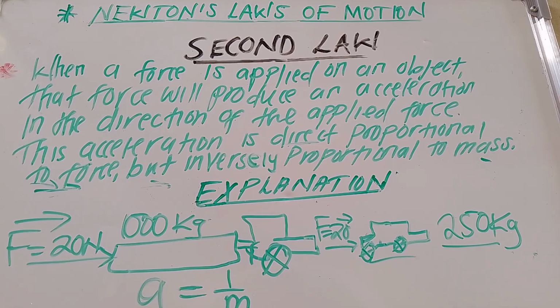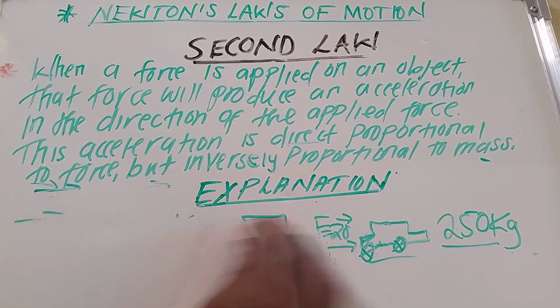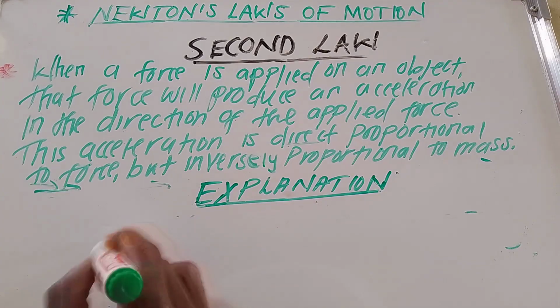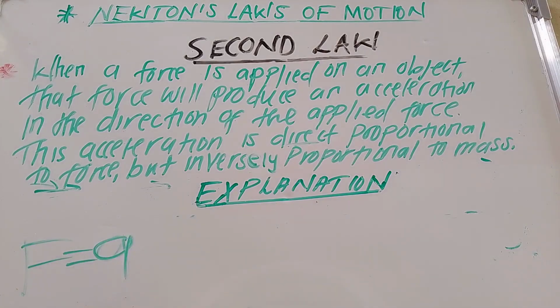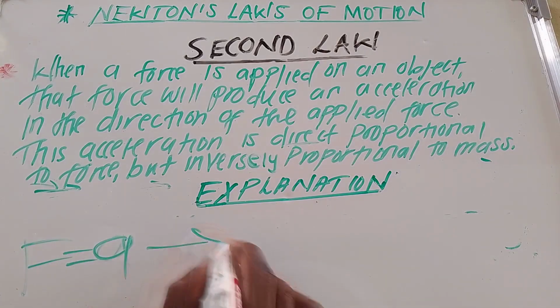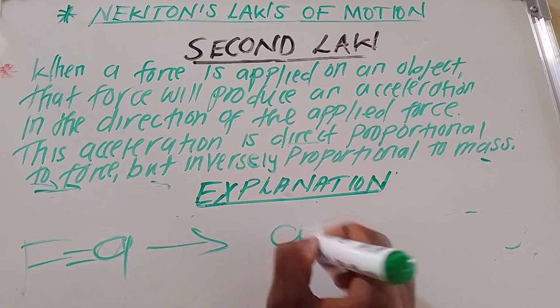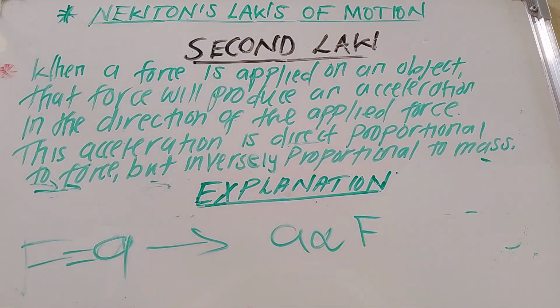Newton's second law of motion states that when a force is applied on an object, that force will produce an acceleration. That acceleration will be in the direction of the applied force. And that acceleration is directly proportional to force, and inversely proportional to mass.